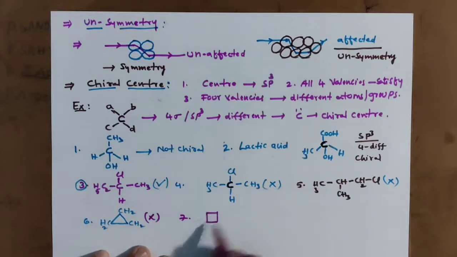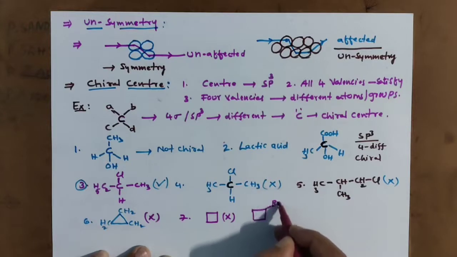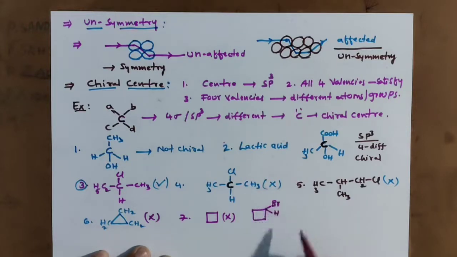CH2, CH2, CH2. It is also not chiral. And go for this compound now. Here you take bromine, and here you take hydrogen. So here also chirality is not there. So no chiral center.